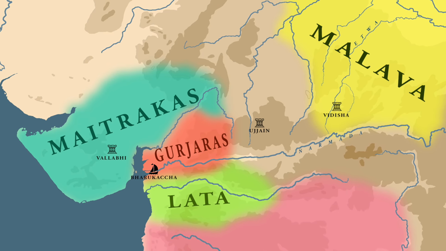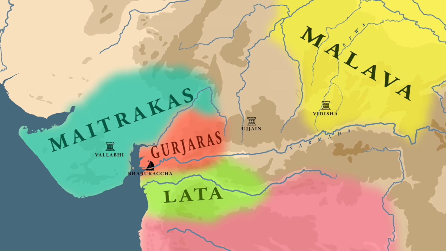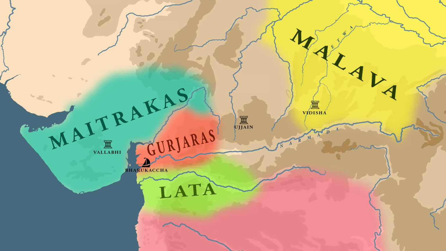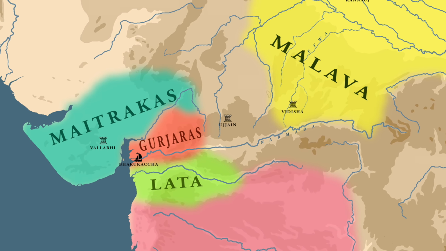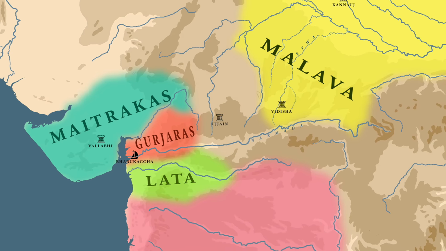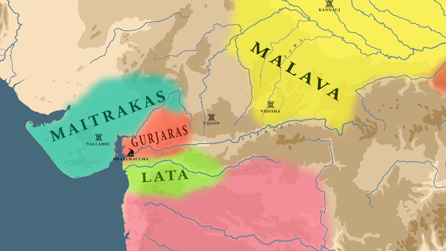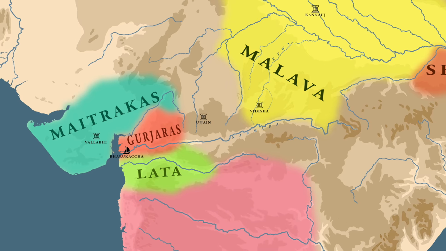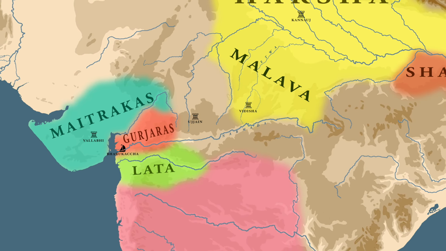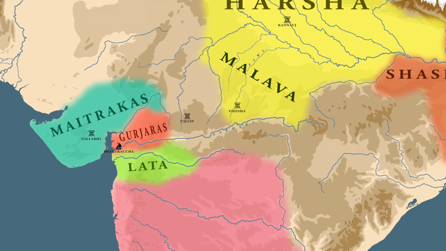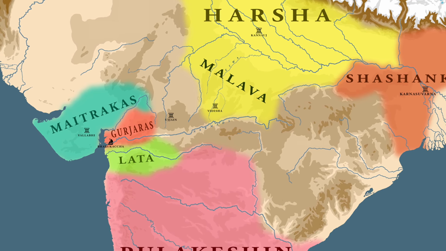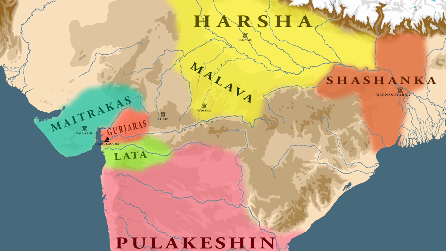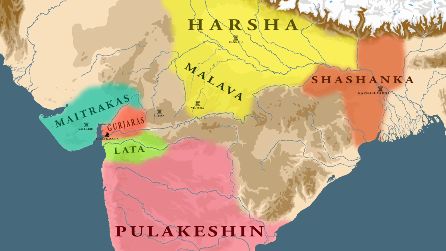But neither Harsha nor Pulakeshin were in a position to take advantage of this situation and gain control of western Malwa. Harsha was busy consolidating his hold over his territory, and Pulakeshin had just won the civil war against his uncle Mangalesh. Before marching northwards, Pulakeshin first had to consolidate his hold over the Chalukya territory.